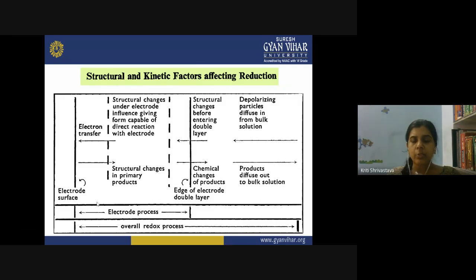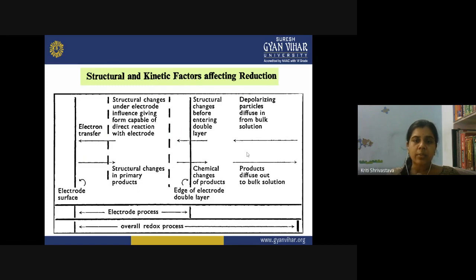What is the electrode process? If we talk about the dropping mercury electrode, basically the reduction takes place on the electrode surface. So this electrode process is the process of reduction which takes place inside this part. On the electrode surface we have a double layer, and this is the edge of the electrode double layer. So the electron transfer takes place within this double layer.